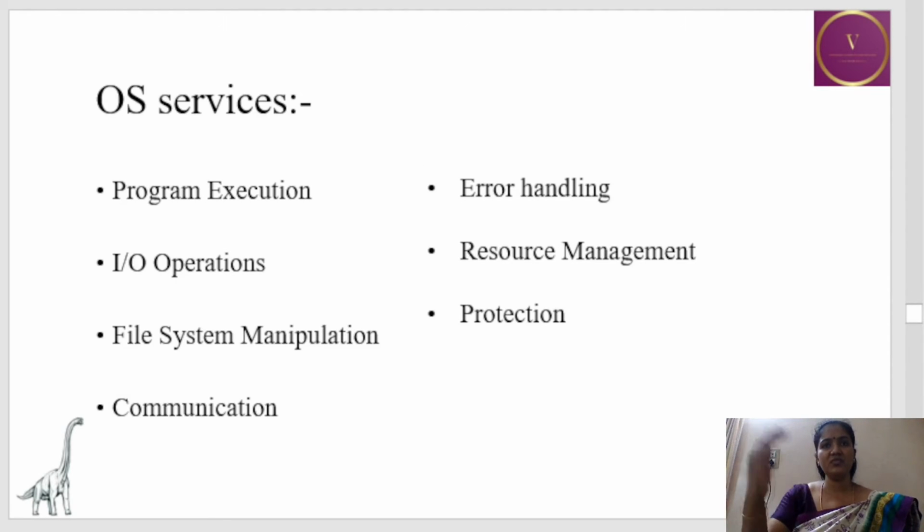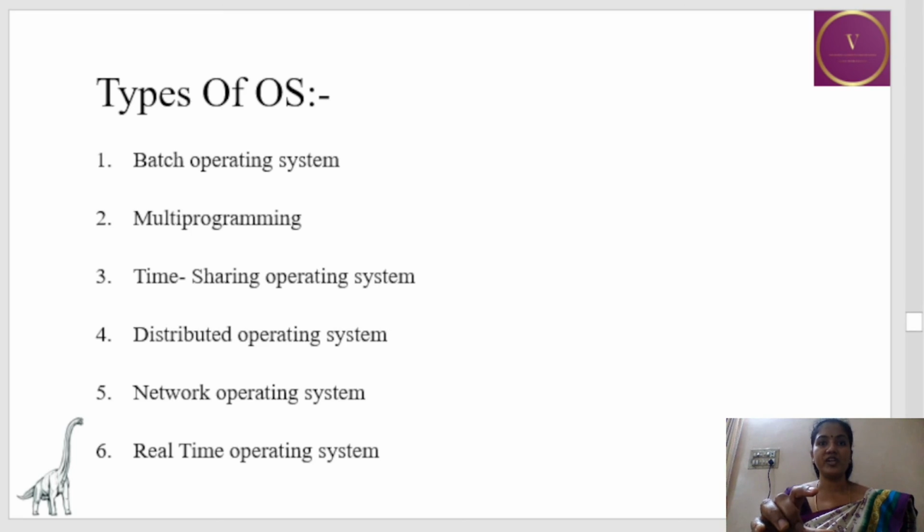So these are the OS services that we saw: program execution, IO operation, file system manipulation, communication, error handling, resource management, and protection. Next topic will be types of operating systems.